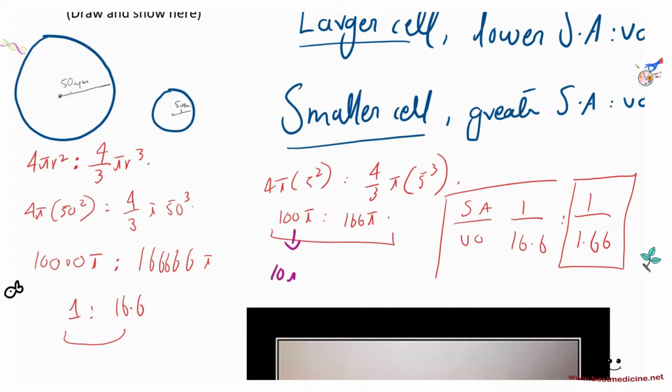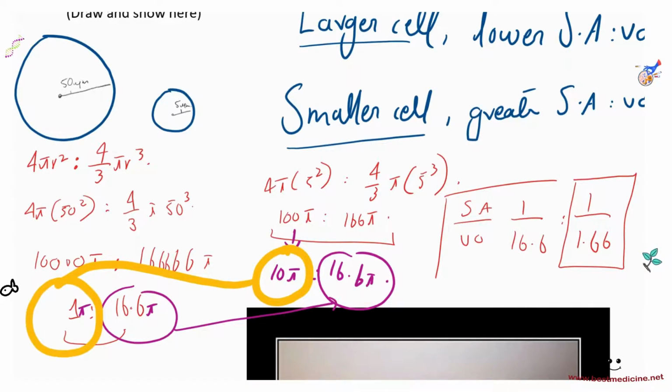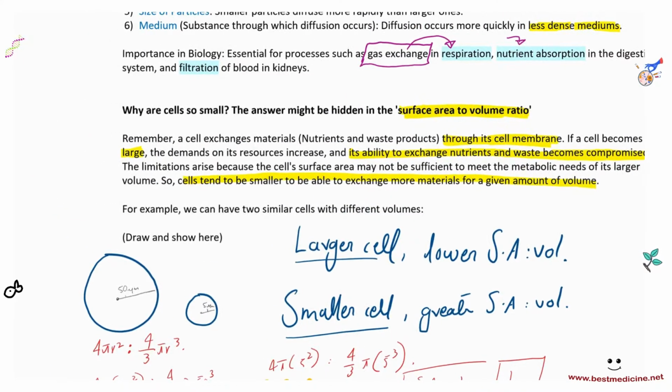So this would be 10 pi to 16.6 pi, and for this one, 1 pi to 16.6 pi. So for the same volume, in the smaller cell you have 10 times the surface area present for exchange as compared to the larger cell. So greater surface area for the same amount of volume is what gives a smaller cell the edge in exchange of substances.